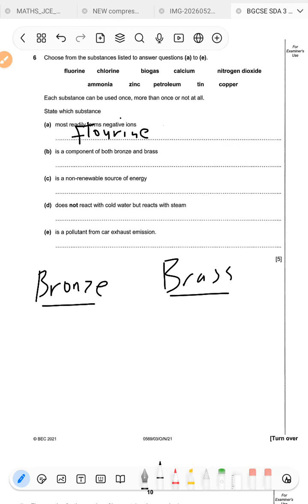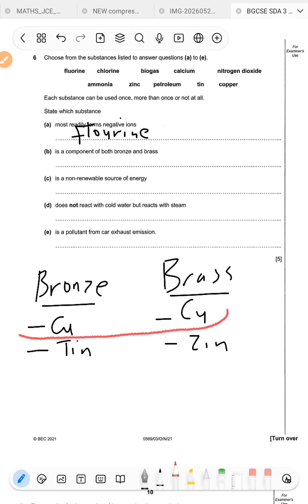So bronze is made up of copper and tin, okay? What about brass? Brass is made up of copper and zinc, okay? So here we're just looking for that common metal in these two.